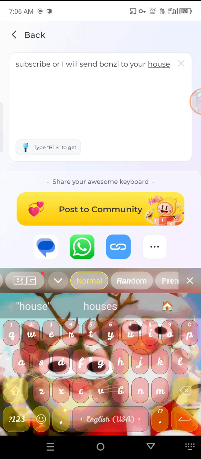Yep, that's how. And yeah, basically you're done making your own keyboard.